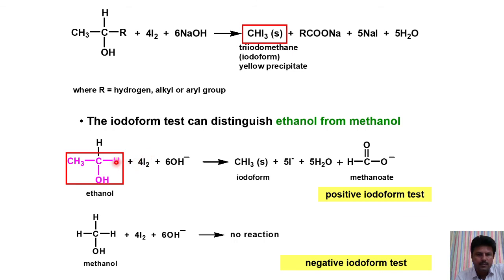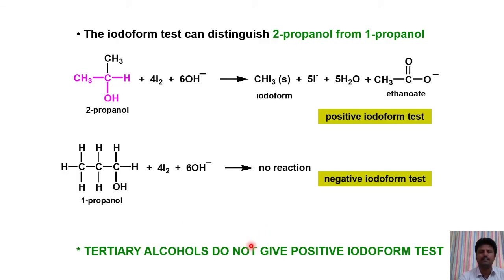This is another example of the iodoform reaction. Ethanol reacts with 4I2 and 6OH minus, and it gives iodoform and methanoate, which is a positive iodoform test. Here methanol doesn't contain a CH3 directly bonded to the hydroxyl-bonded carbon. Therefore, no reaction, negative iodoform test.